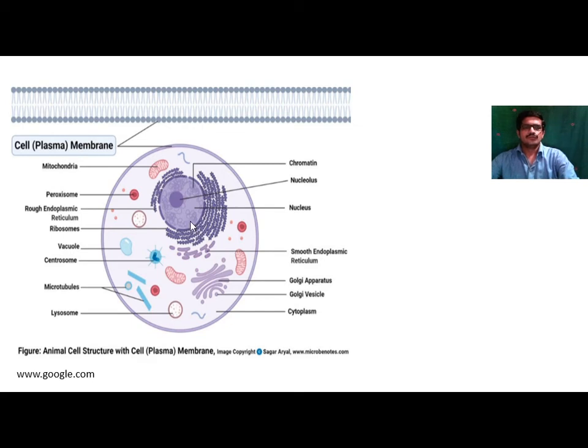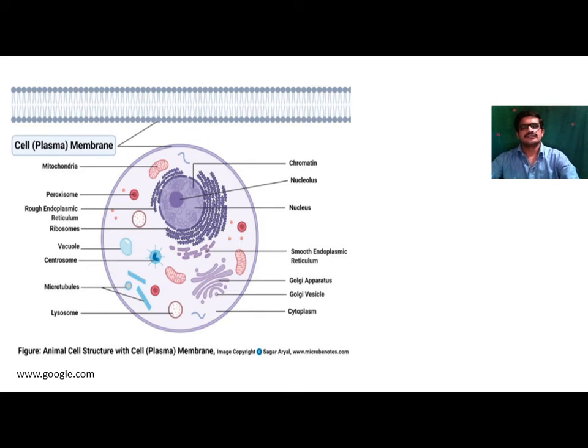In nucleus, there is presence of nucleolus. This nucleolus is surrounded by nucleoplasm, and there is presence of chromatin fiber. This chromatin fiber consists of chromosomes, and chromosome consists of DNA molecule, and DNA molecule consists of genes. These genes are the hereditary units of life. Genes are inherited from generation to generation.